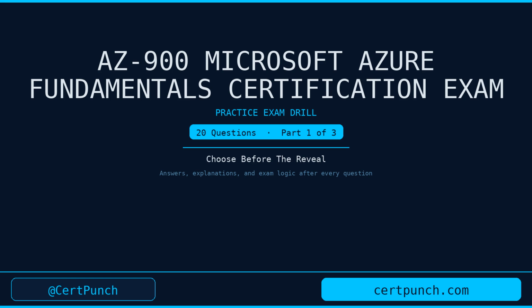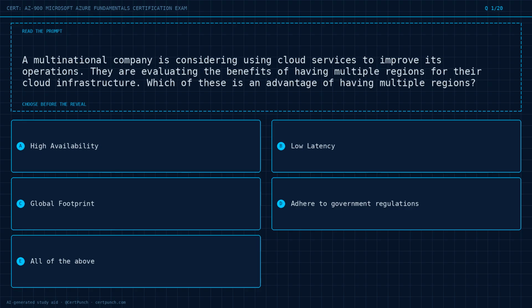Cert Punch practice round for AZ-900 Microsoft Azure Fundamental Certification Exam. 20 questions. Read the prompt, choose the best answer before the reveal, then listen for the exam logic behind it. Let's begin. Question 1 of 20.